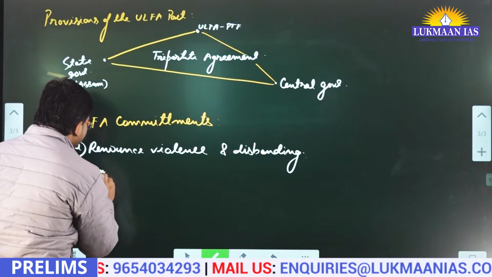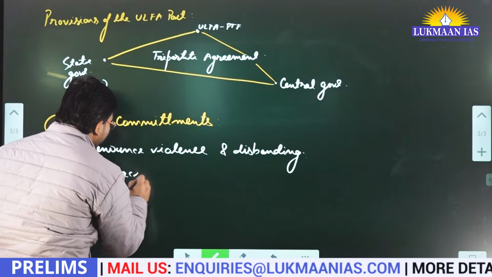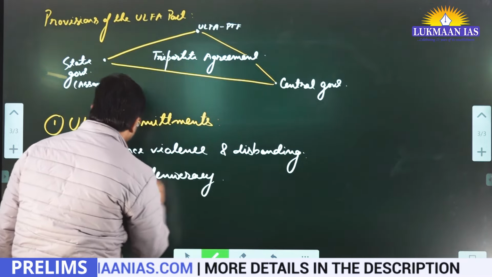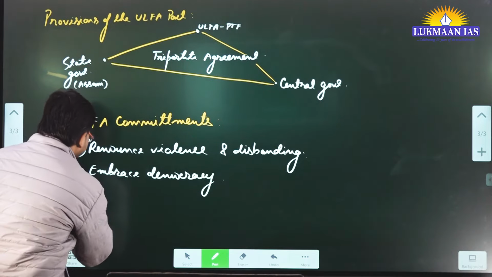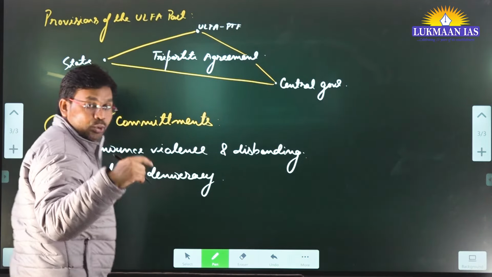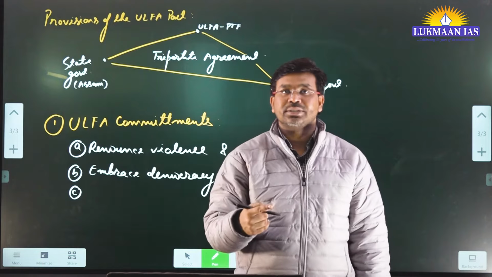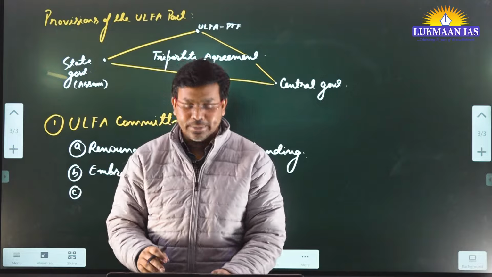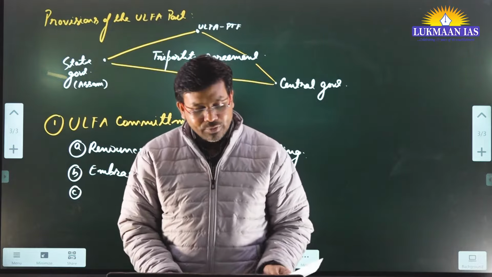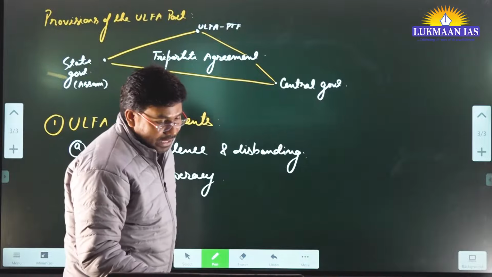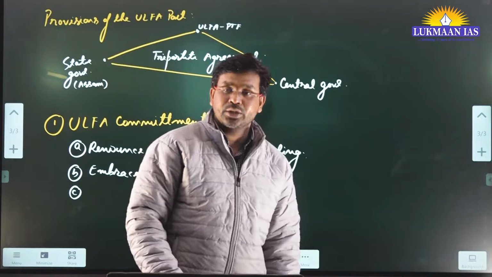Okay, they have decided to embrace what? Democracy. Embrace democracy means basically they want to come to power, and for coming to power they will be fighting elections. Okay, to come to power they are going to fight elections, and that's how they are going to embrace democracy. After that they are going to cooperate with authorities.